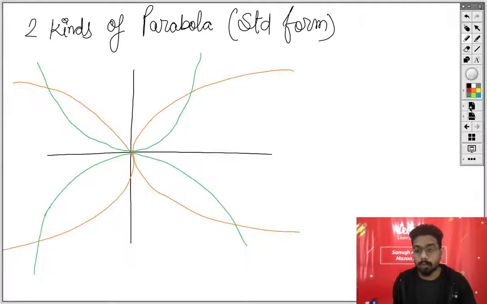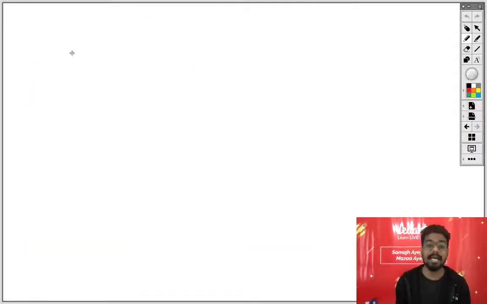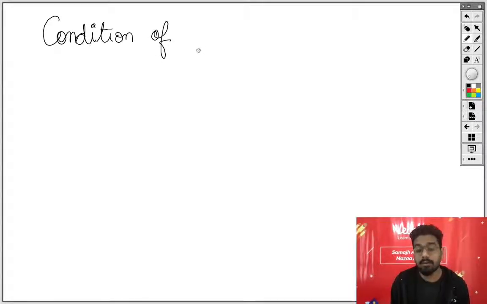Okay, but before we proceed, let's learn what exactly is the condition while we draw this kind of path. So the condition of parabola that we will read over here. So this is the condition of our parabola. Now see, we will discuss in this 1 hour exactly what is meant for the examination. We will not read the random theory here and there. We will not focus on the theory part which is not related to your examination.